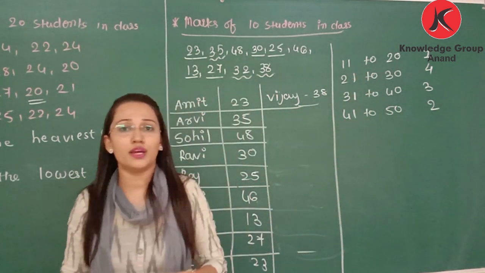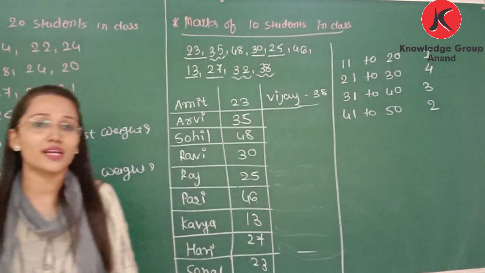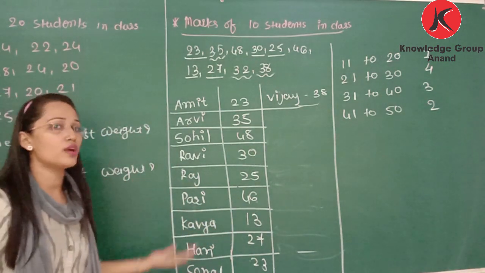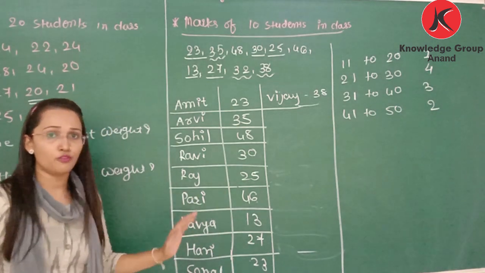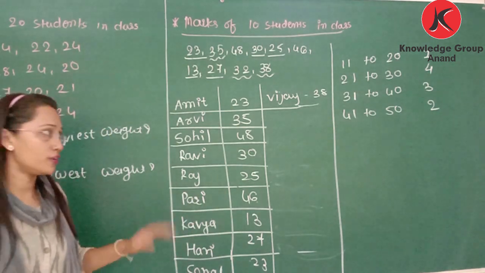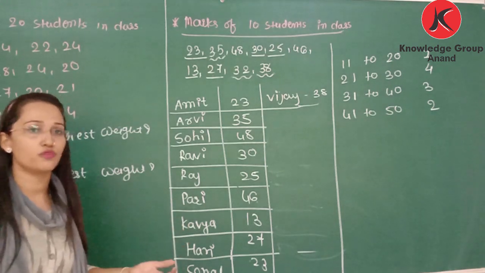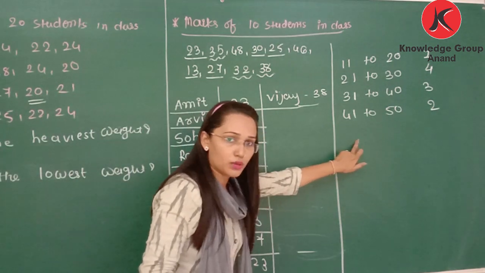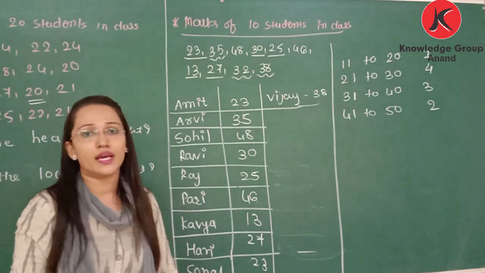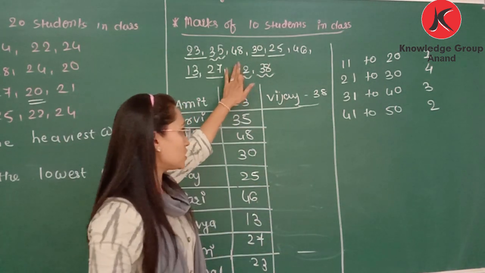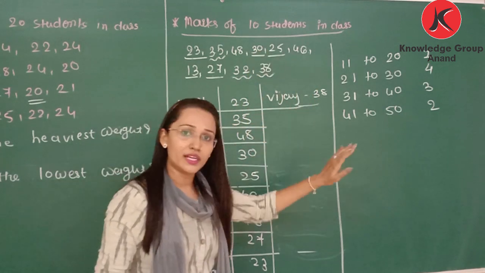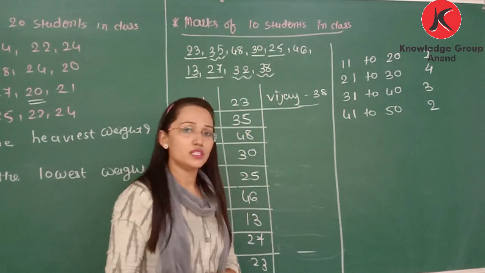If we want a proper report of the students' marks, for example which student has how many marks, for that we need to use this table. But if we want to concentrate only on which students need to do more practice, for that we will use this table. So we will organize the information in a different way. Same information, but we organize it according to how we want to use it.